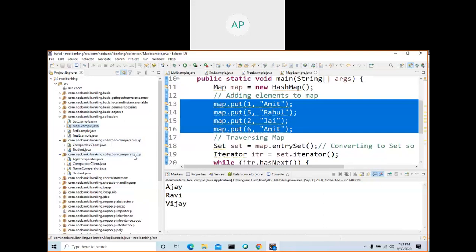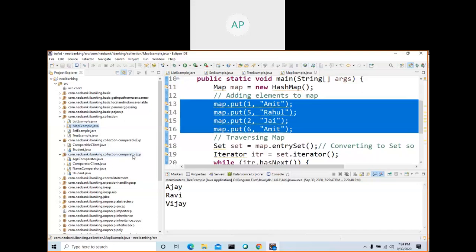You got an idea of what the collection framework is, what classes and interfaces are available, and you can decide in which scenario to use which classes. There are a number of classes, each doing a different purpose. Same way in file handling, each class does a different purpose. When you want to read from an image file, use byte related streams. When you want to read from a character text file, use character related streams. There are FileReader, FileWriter, InputStream, OutputStream, FileInputStream, FileOutputStream. Try to go and read all those things. It will take a little time, but you should be able to understand.